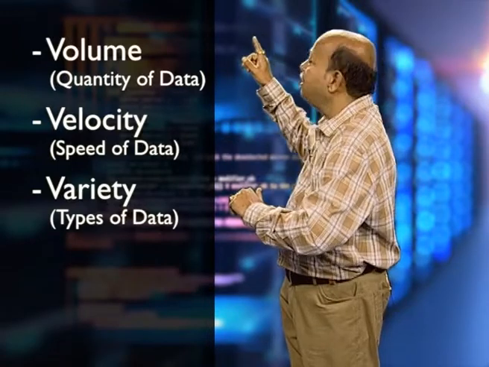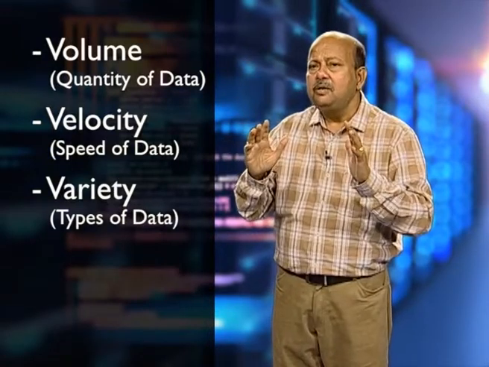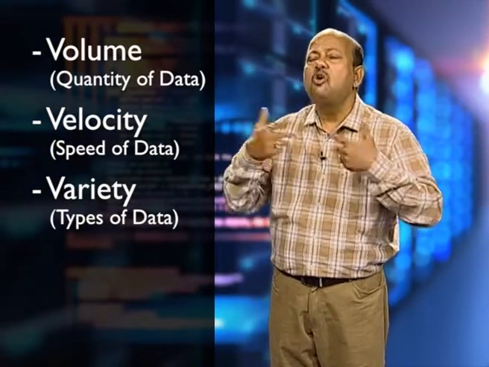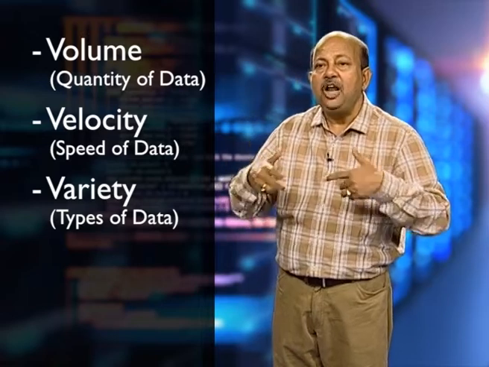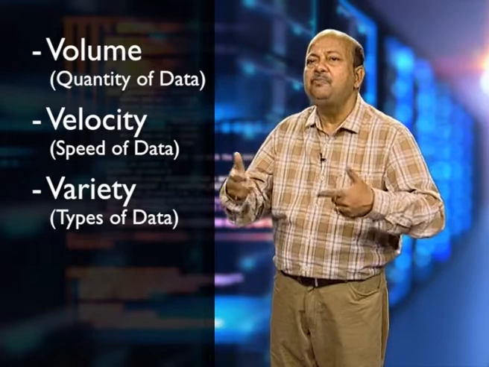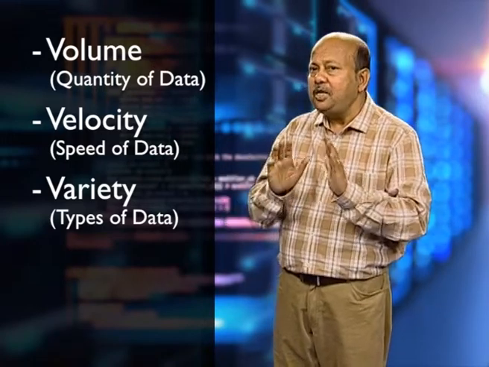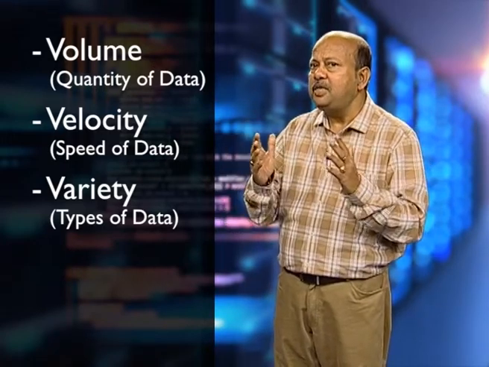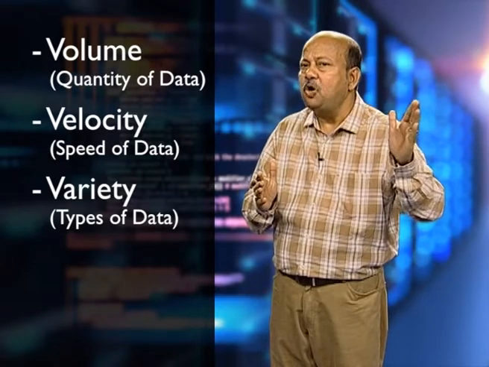There are three major features of big data. Big data means volume, the quantity of data, velocity, the speed of the data, and variety, the type of the data. So, these are the three things that make the data different from small data.